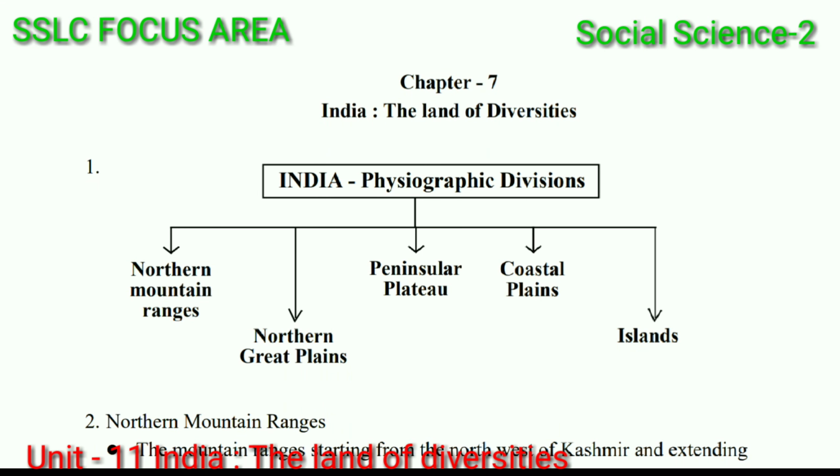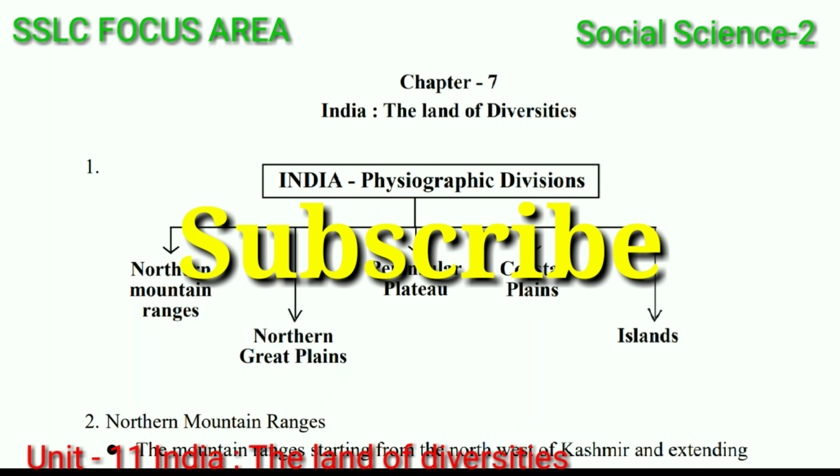Hi friends, today we are going to discuss a new chapter from Social Science 2. It is the 7th chapter, India, the land of diversities. First question, physiographic divisions of India. India is divided into 5 physiographic divisions. They are Northern Mountain Ranges, Northern Great Plains, Peninsular Plateau, Coastal Plains and Islands.